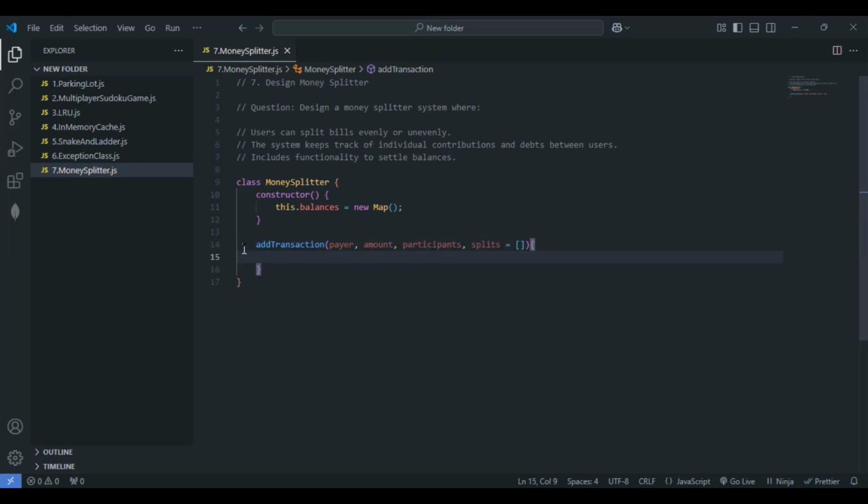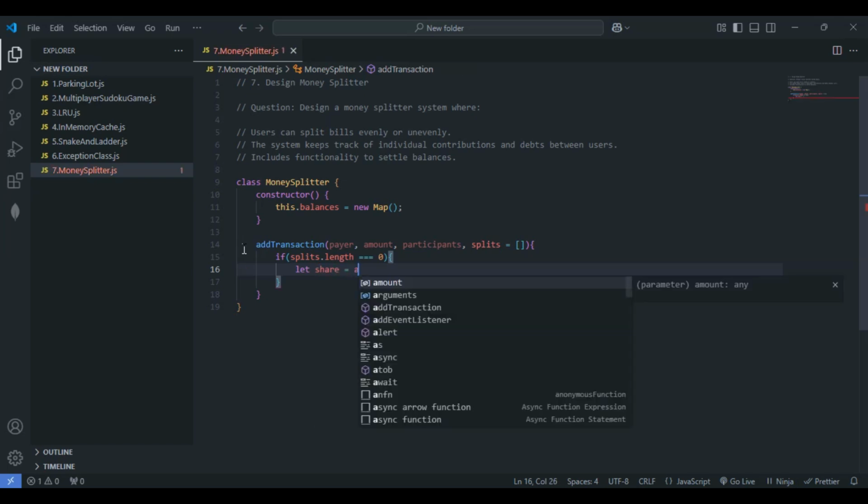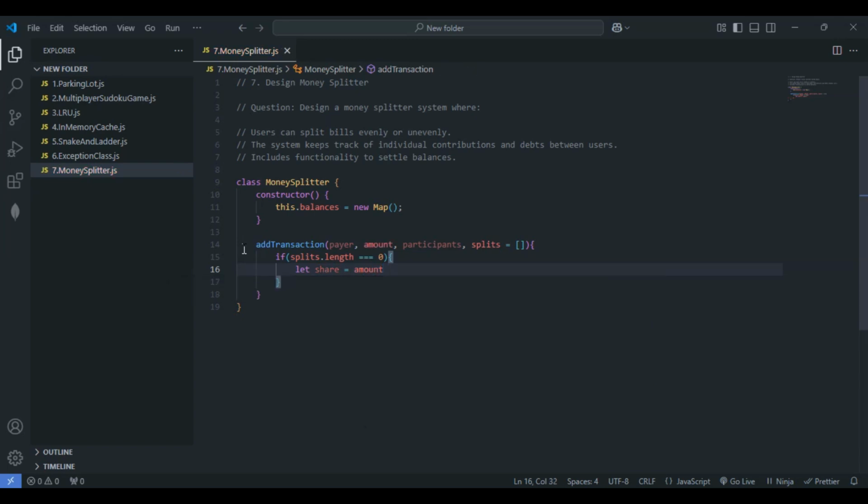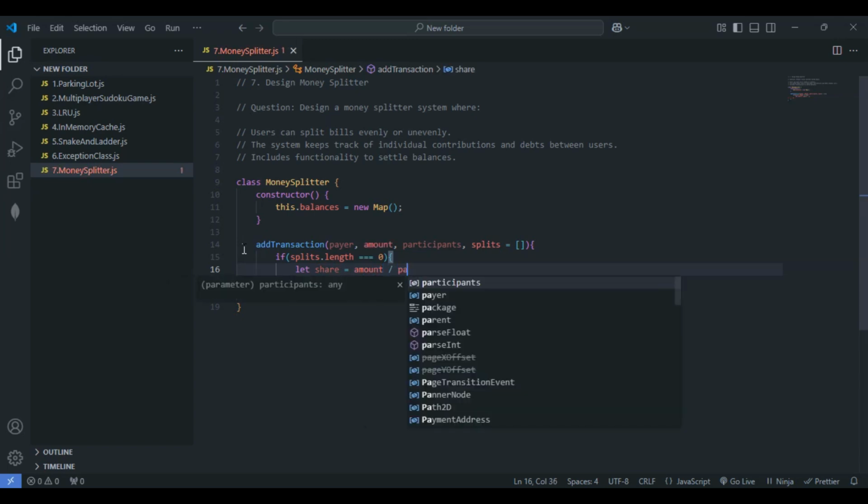Within this one, let me quickly write a simple if condition. If the length of the splits is equal to 0, then let share equal amount divided by the length of the participants.